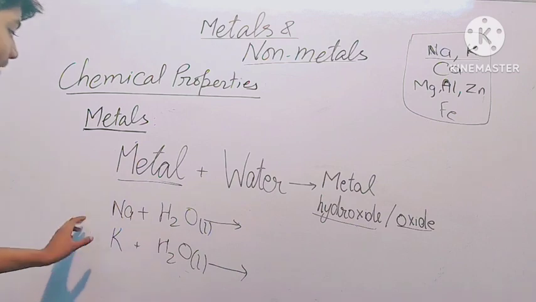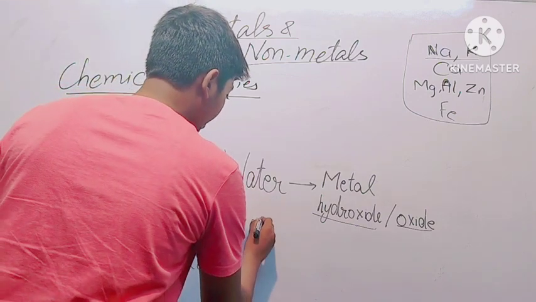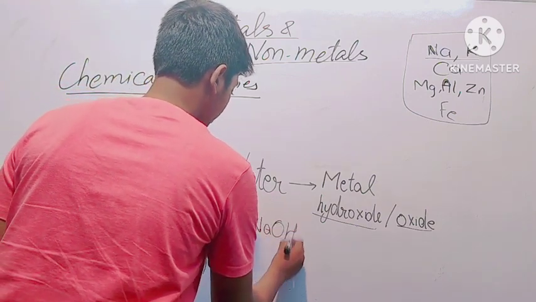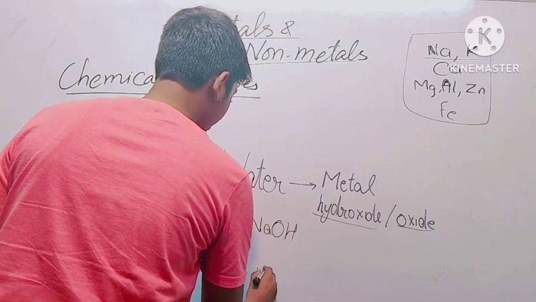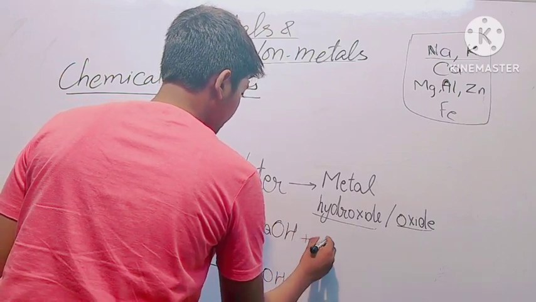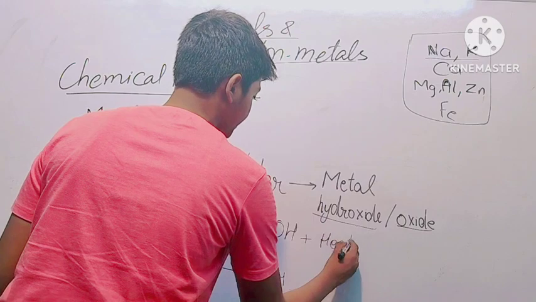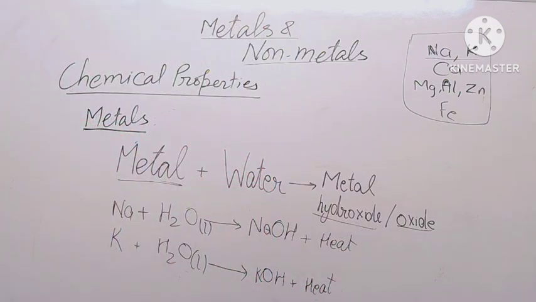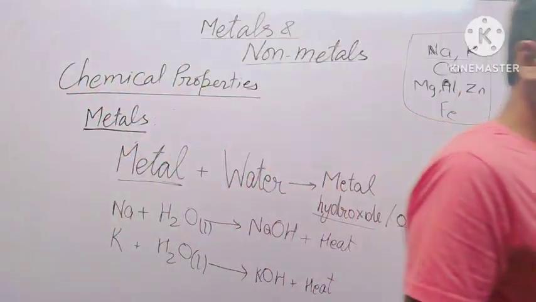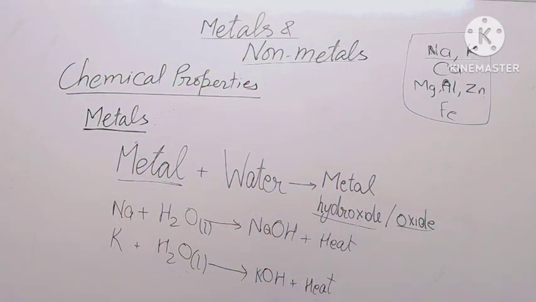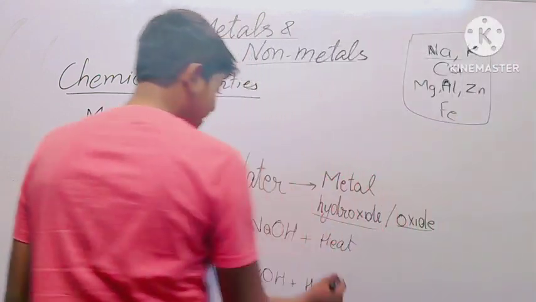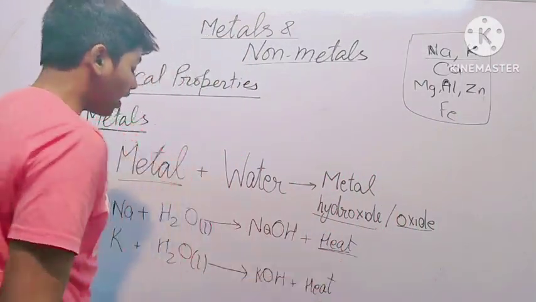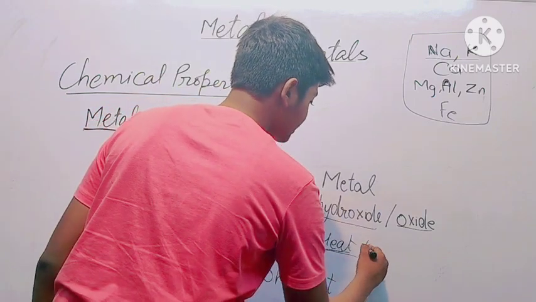Na and potassium react with cold water to form sodium hydroxide and potassium hydroxide. Plus it generates a lot of heat. Another thing that it generates is hydrogen.